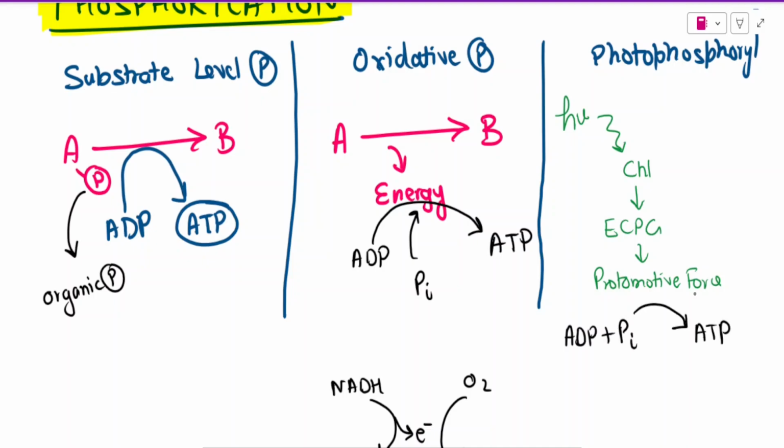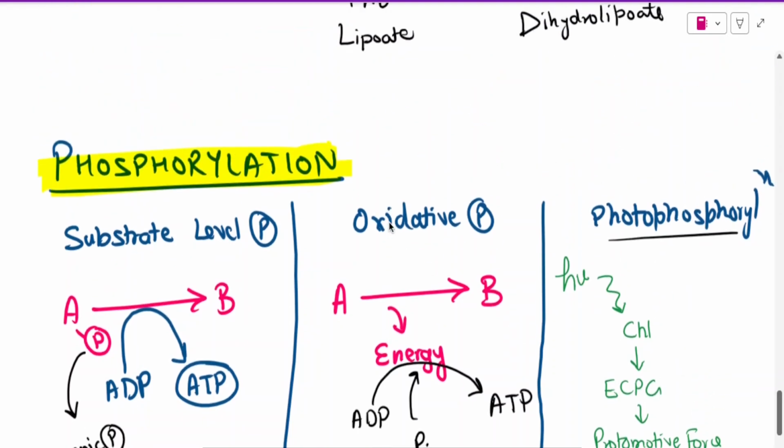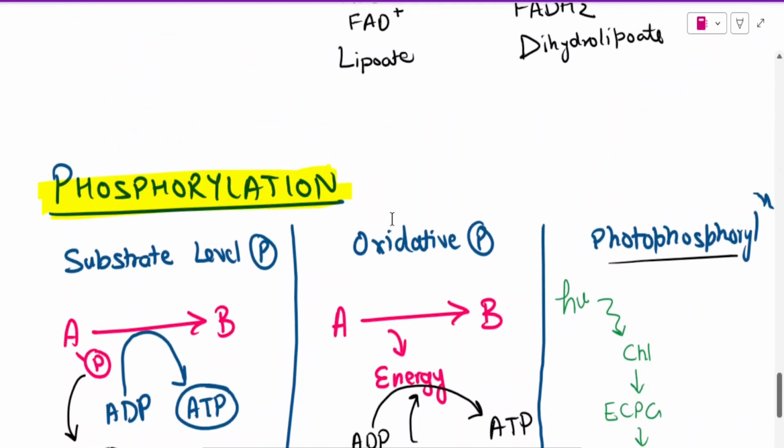So the difference between oxidative and photophosphorylation is that the energy which is utilized is coming from the process of oxidation in case of oxidative phosphorylation, and in case of photophosphorylation the energy is harvested from light, from the light source, and in both these cases there is addition of inorganic phosphate which is present in the cytosol itself. Whereas in case of substrate level phosphorylation, the phosphate is directly donated by the substrate itself. This is the high energy phosphate which is directly attached to the substrate itself, and this phosphate will be attached to ADP, and there will be formation of ATP. So these are the three basic types of phosphorylation we study in case of metabolism.